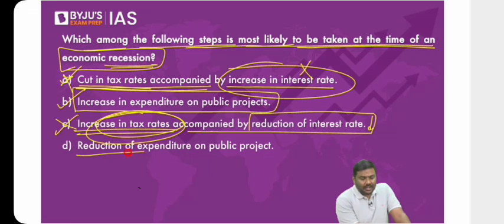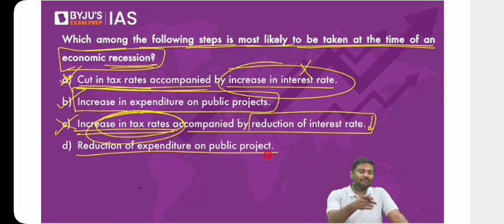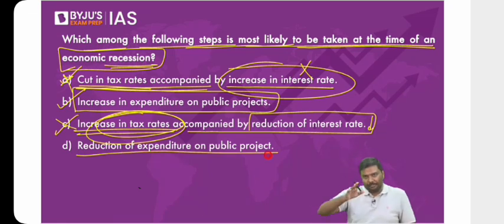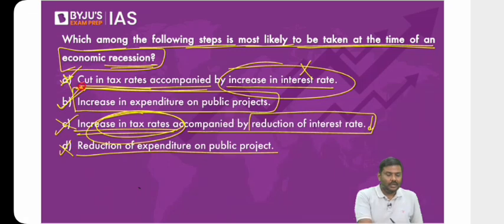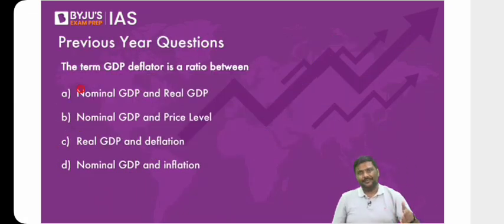Okay, last one. Reduction of expenditure on public projects. You are having a pro-cyclical policy during economic recession. Is it good? No. That will push the economy into further recession. So D is also wrong. The right option for the question is option B. Now, can we solve it directly, rather than starting a poll, etc.? Because it's a straightforward question.